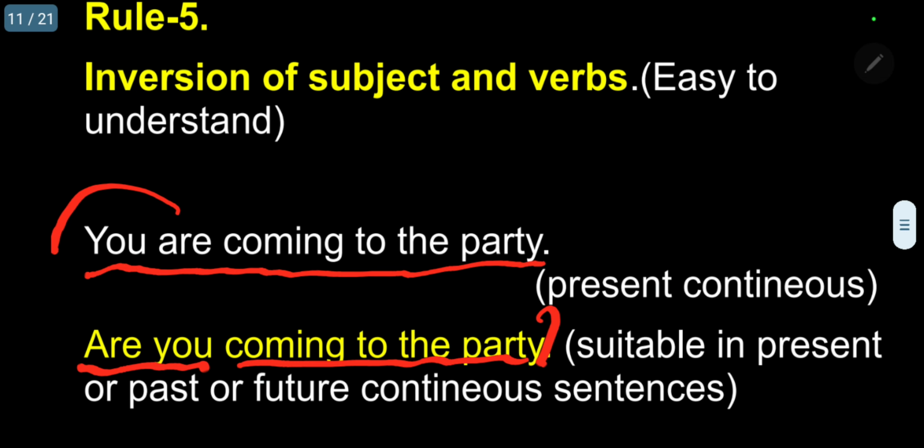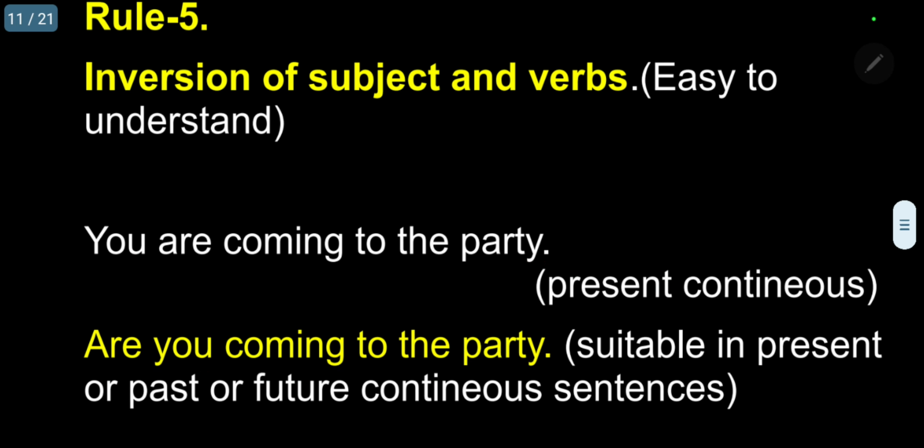If positive: yes, I am coming to the party. Because if you comes, you have to give the answer with I. Kindly follow. If it is plural, we have to give we. So are you coming to the party? This is suitable in present, past or future continuous sentences. So using these rules, we reply to yes or no questions. Please have it in mind.